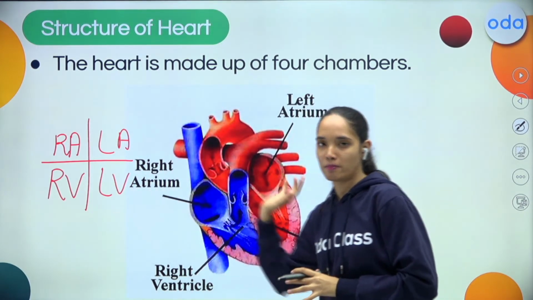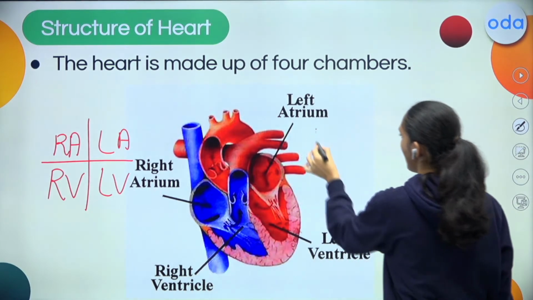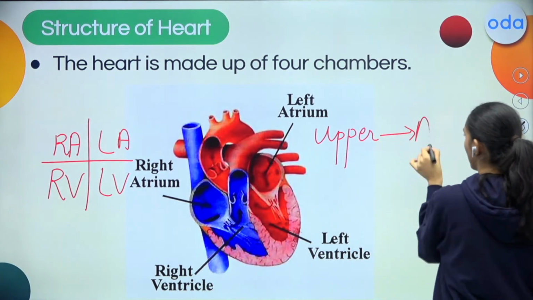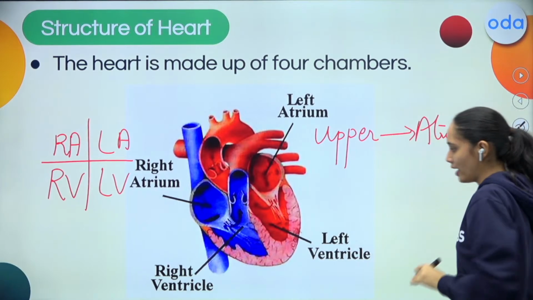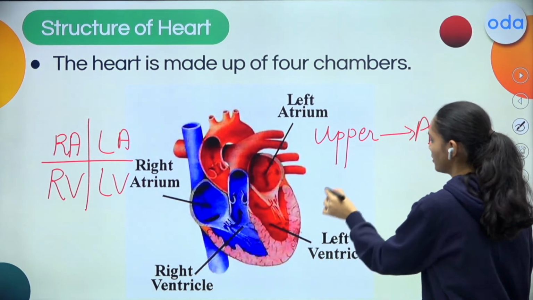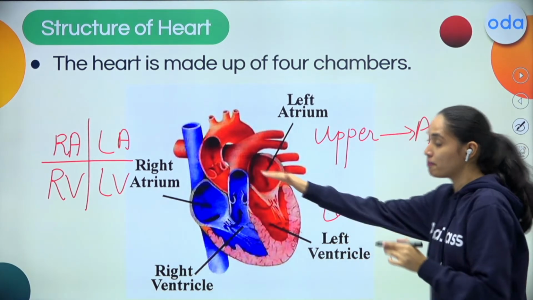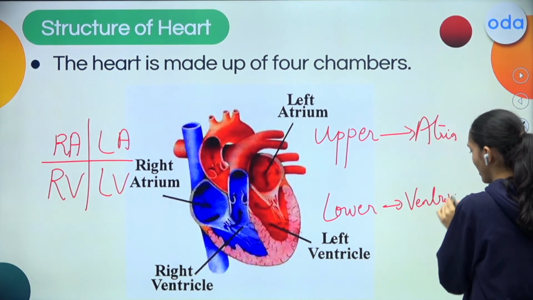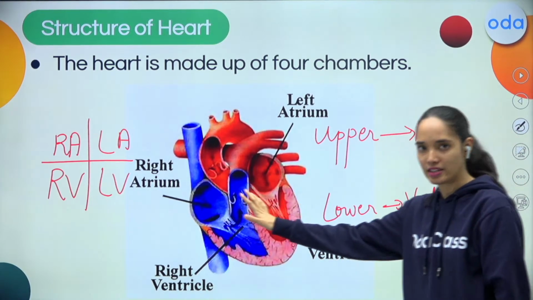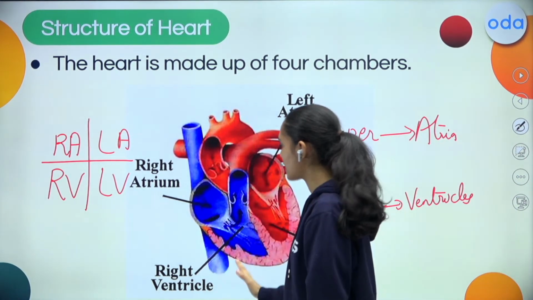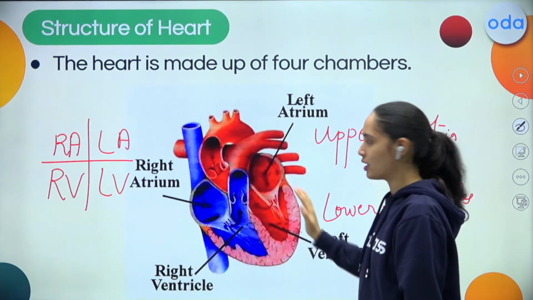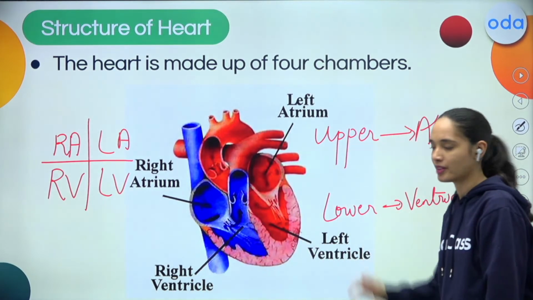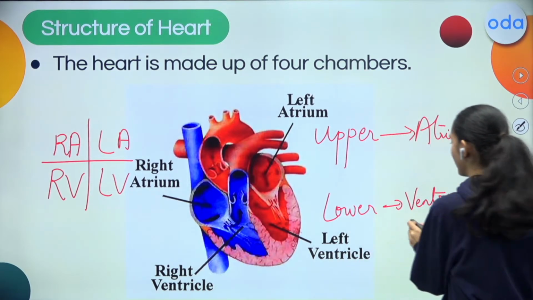So the upper 2 chambers are known as atrium. Students, we also call it atria in the plural form. Whereas the lower 2 chambers that are below the atrium are known as ventricles. Very easy to divide. Divide your heart into 2 sides, right side and left side, out of which the upper 2 chambers are known as atrium and the lower 2 chambers are known as ventricles.